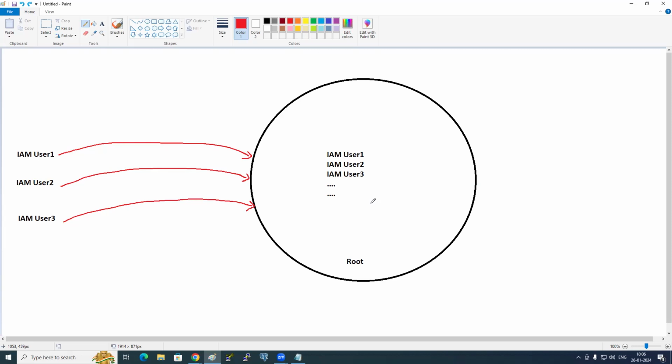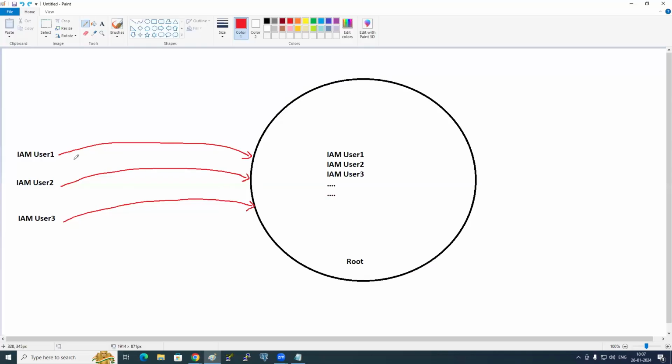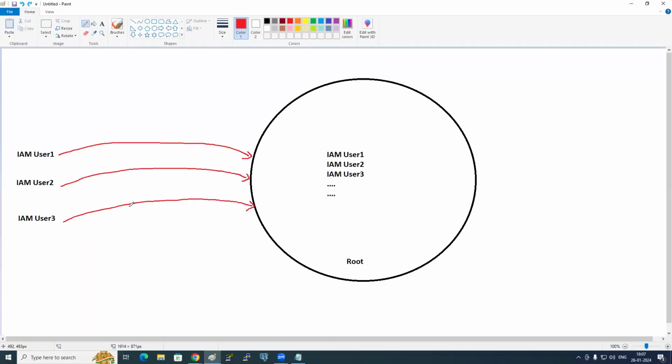Similar thing here. So this is my root account, and I created IAM users inside it. That means all these IAM users are in the same account, so all these users will be using the same URL. And which URL is this? What URL is this? IAM user sign in link. So every IAM user has the link to sign into my account. So what link is that? IAM user sign in link. So using this link, right?